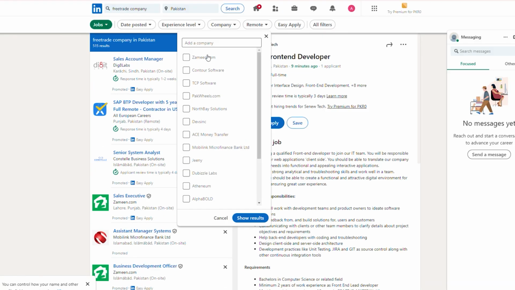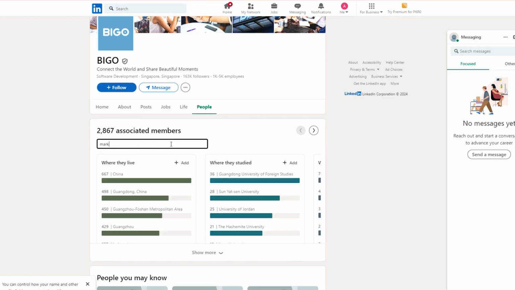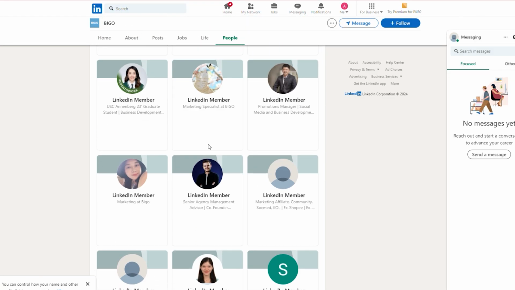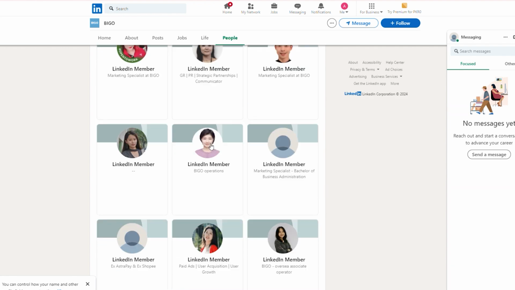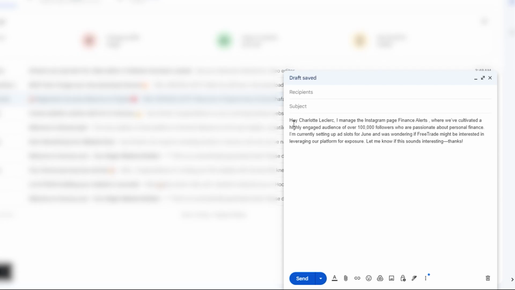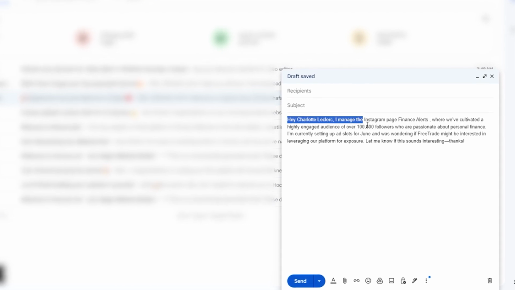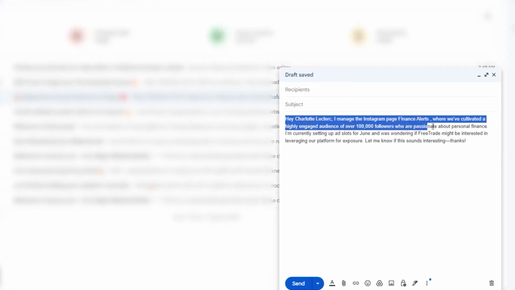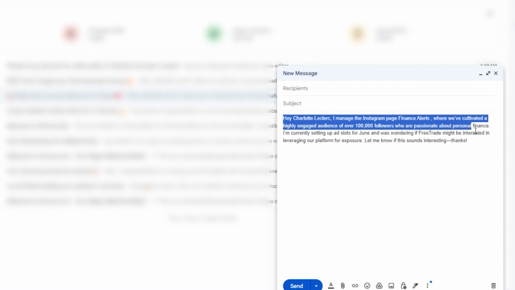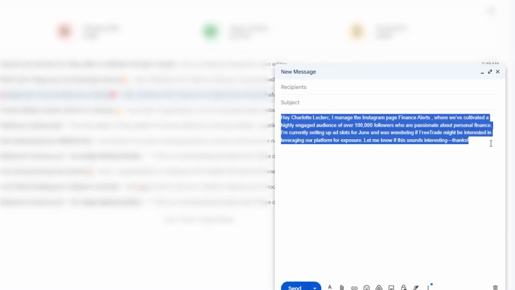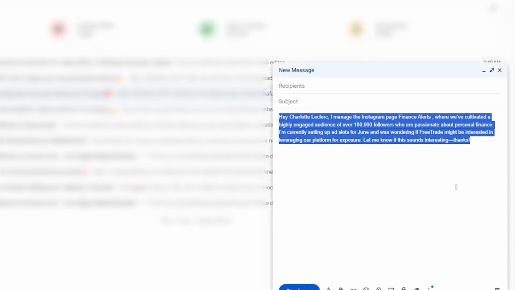Go to LinkedIn, search for Freetrade Company, and search for the product marketing or social media under people at the company. Connect with them and send a message like this: Hey, Charlotte Leclerc, I manage the Instagram page Finance Alerts, where we've cultivated a highly engaged audience of over 100,000 followers who are passionate about personal finance.